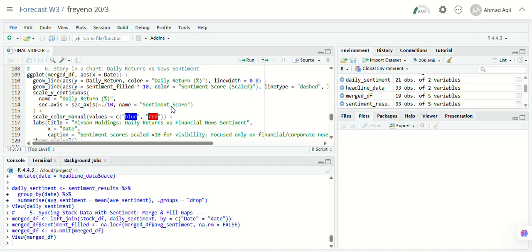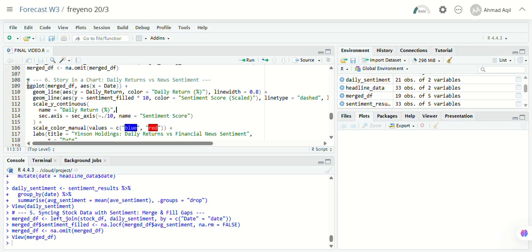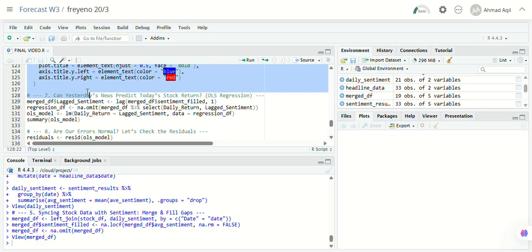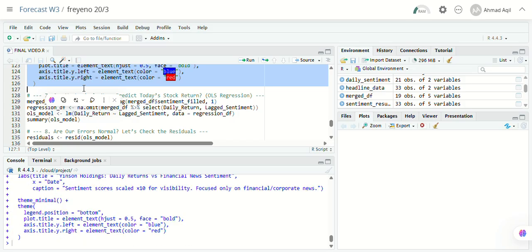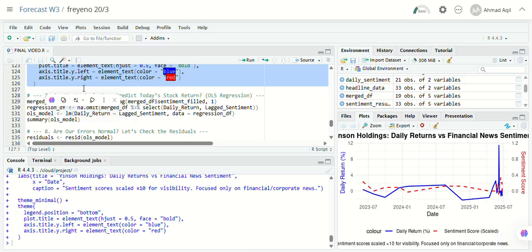The goal here is not just to draw lines, but to look for any noticeable pattern or correlation. For example, do spikes in sentiment precede sharp price movement? This visual will help us understand whether financial headlines might have an influence on how the stock performed the next day. It also fulfills the project requirement, which is to use the plot tool to explore the sentiment return relationship. So we just run here, Bismillah, and here is the graph.